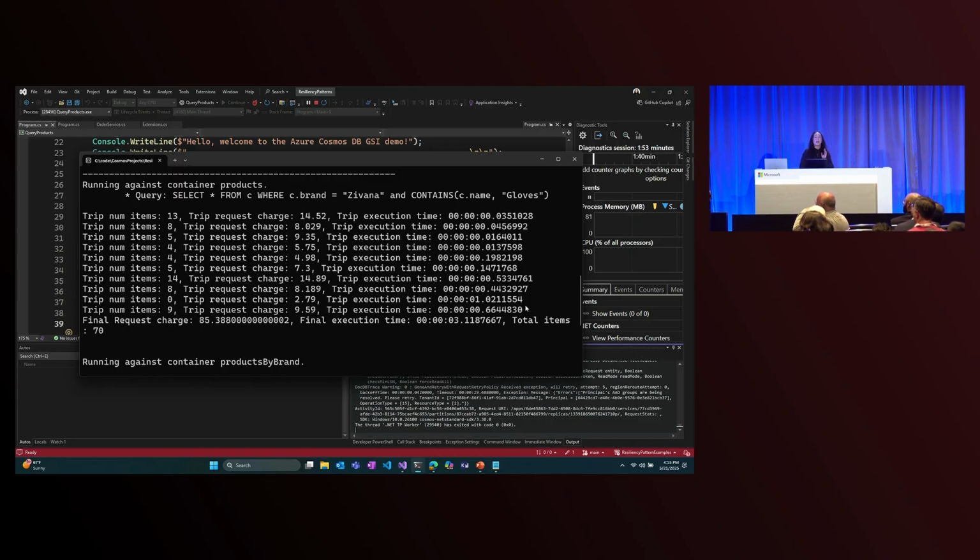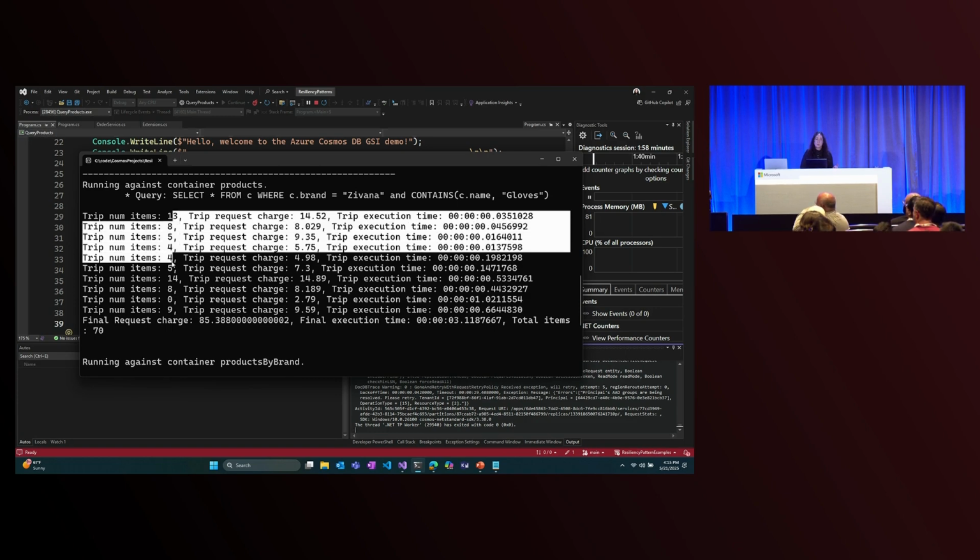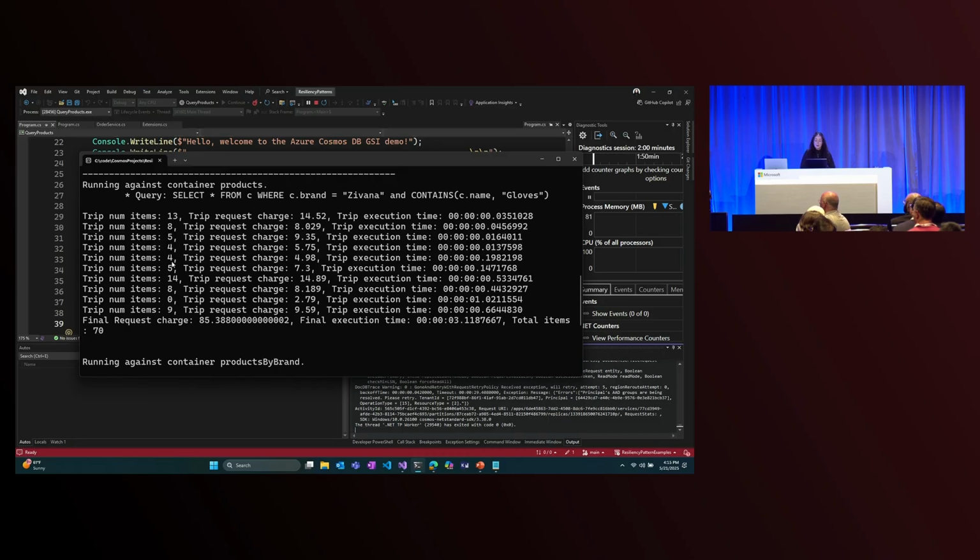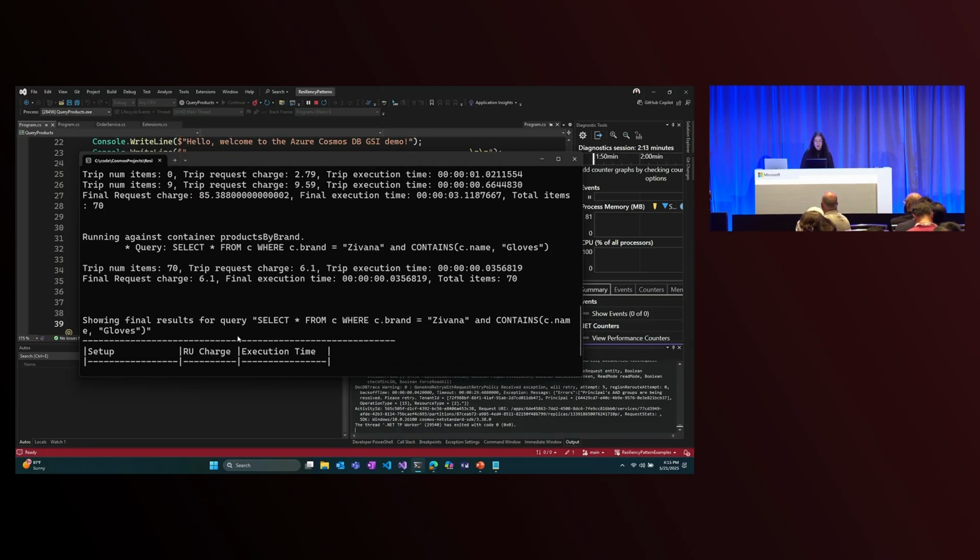We still needed to check every physical partition, but each physical partition had a very small number of items that we were actually finding. The execution time was low for each trip, but the overall execution time was over 3 seconds. And we found 70 items back. This query took us 85 RUs on our source container.